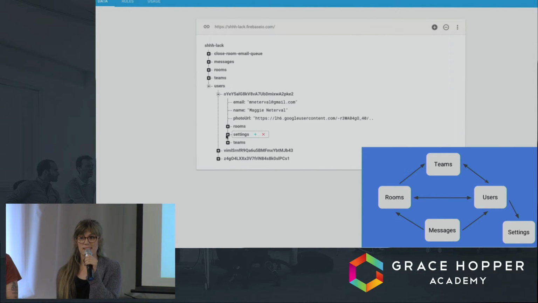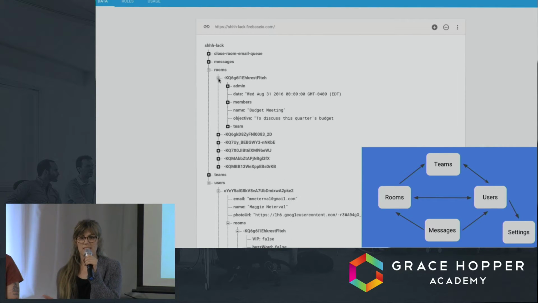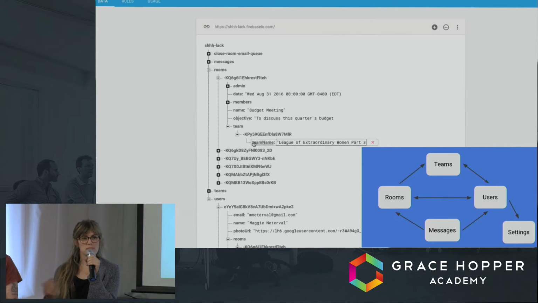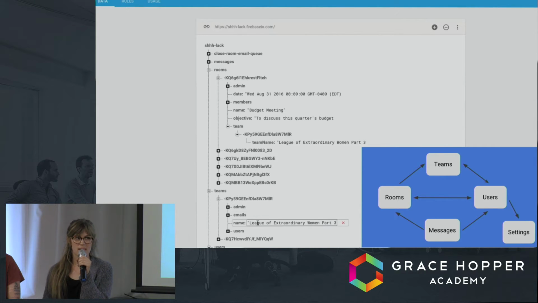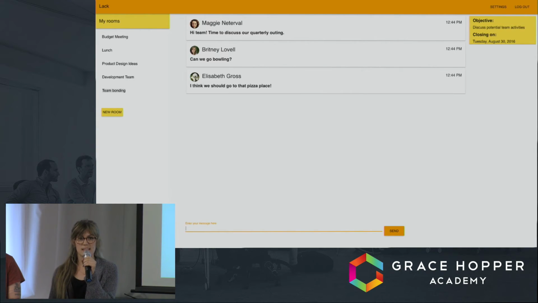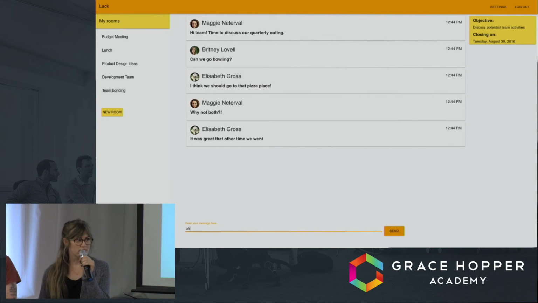So knowing something like the team name a user is a part of is important for something like the welcome page for that user. However, knowing information like the date in which the team was created or the team administrator is not. So optimizing our code requires flattening out the data in our database structure. Our application utilizes numerous associations between teams, rooms, users, messages, and settings at various points throughout the chat workflow. And we were able to maintain a fairly flat database structure, and it was a really good learning experience.